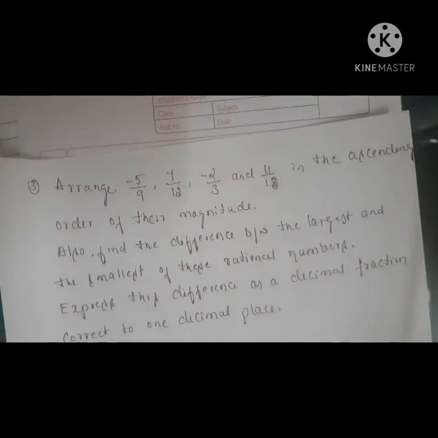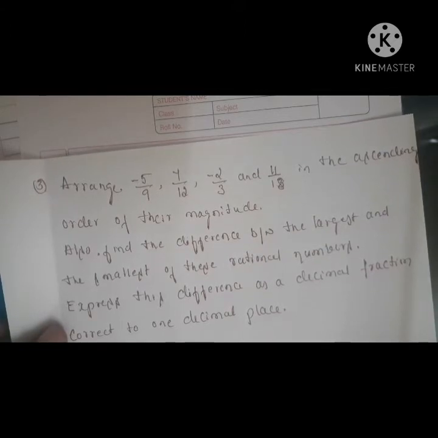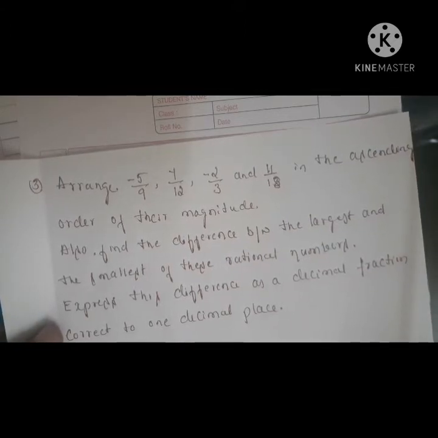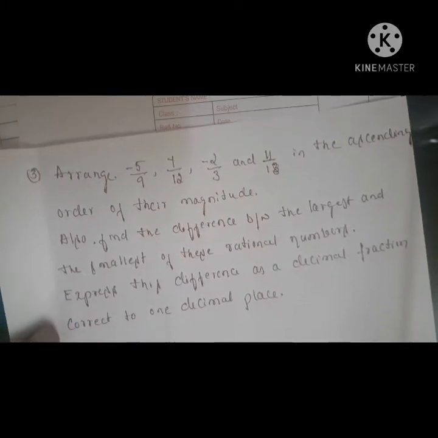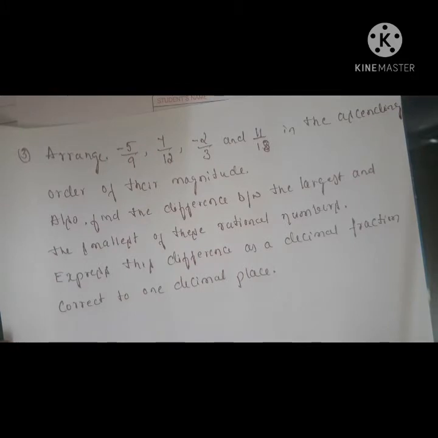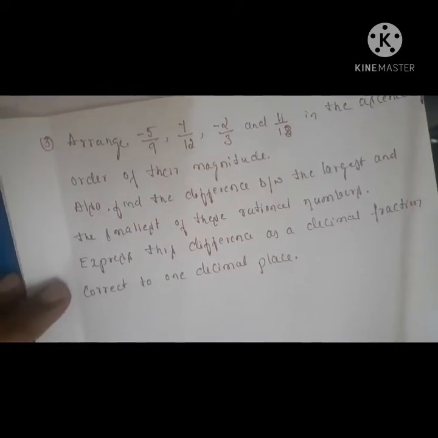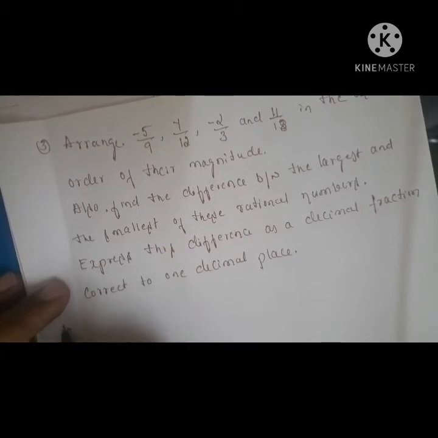Now come to the third problem. What does it say? Arrange minus 5 by 9, 7 by 12, minus 2 by 3 and 11 by 18 in ascending order of their magnitude. Also find the difference between the largest and the smallest of these rational numbers. Express this difference as a decimal fraction corrected to one decimal place. So here, three questions are included in the same one problem.